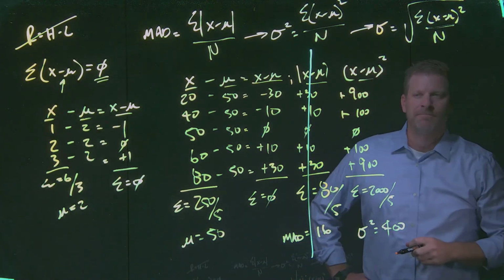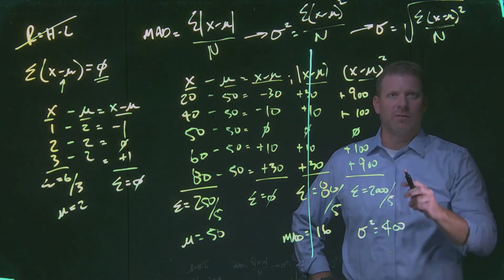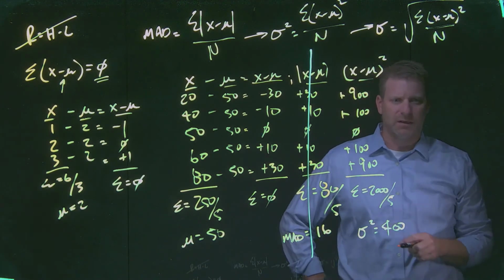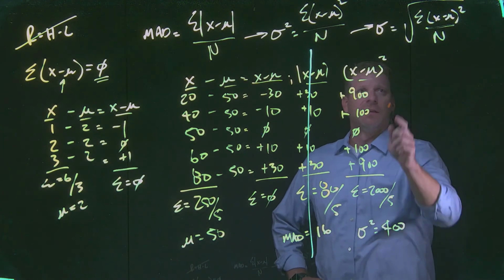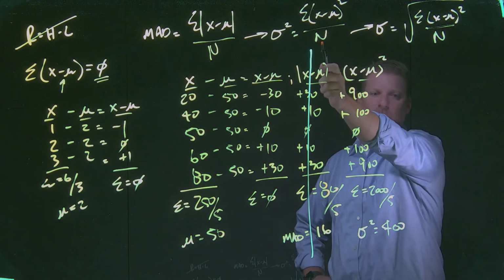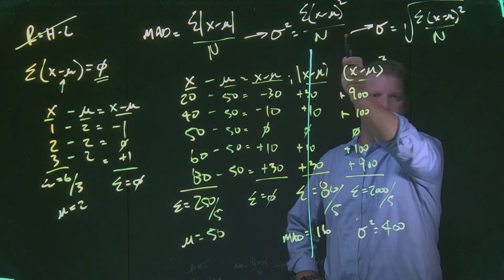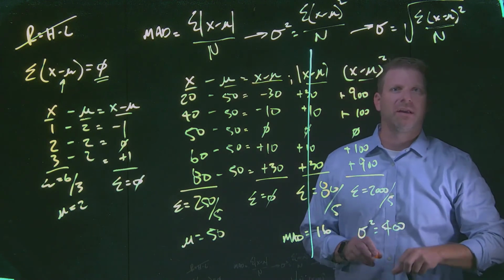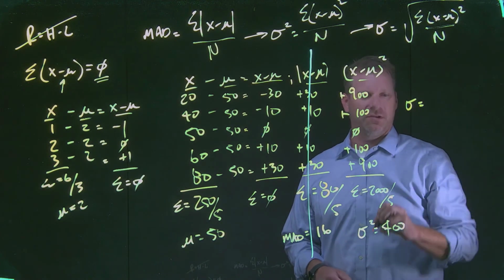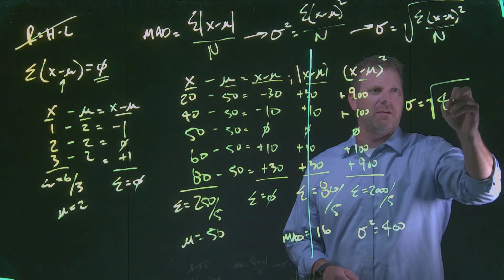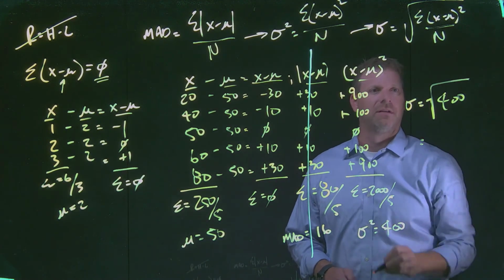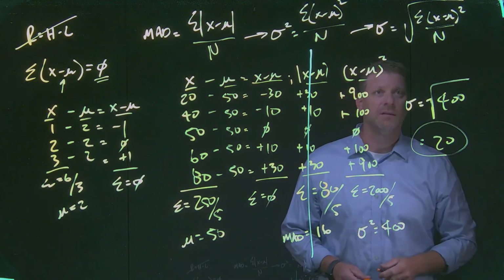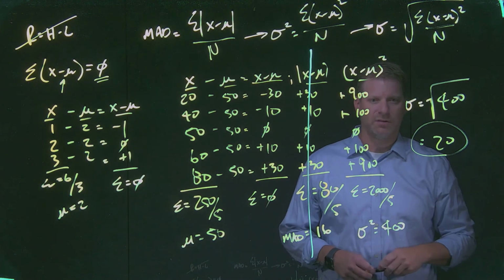Now, one important takeaway is we do not need to recalculate the population variance. As you can see mathematically here, we have to pass through the population variance to get to the population standard deviation. Now that I've done this work, if I want to calculate the population standard deviation, I simply take the square root of my variance, which in this case is 400. My square root of 400 gets me to 20, which arrives at my population standard deviation.